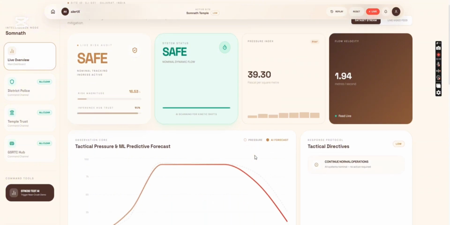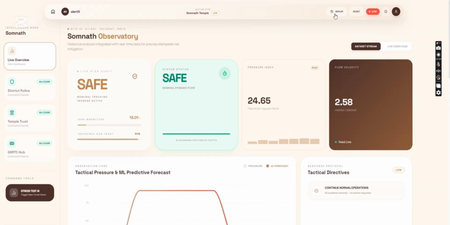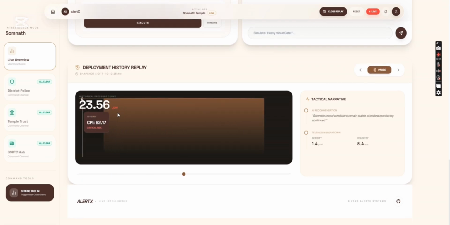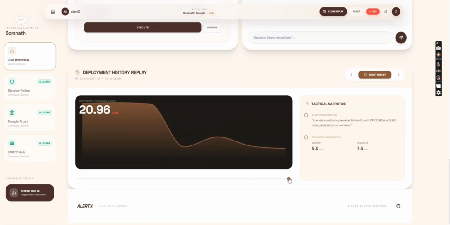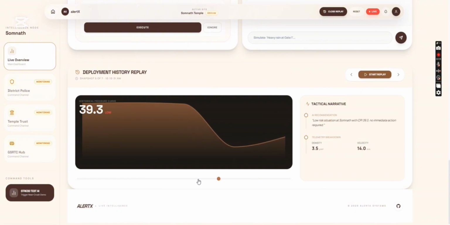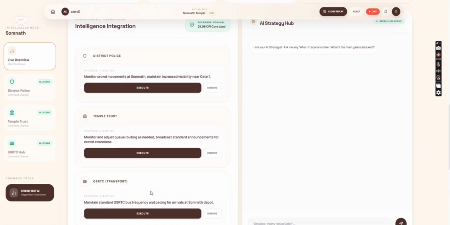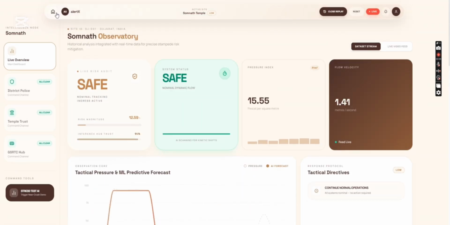Now due to unavailability of CCTV footage, we have used data sets which contain timestamp-wise data of people coming in and people going out. This is our replay feature. If we click on replay, you can see the flow happening, like before in stress analysis the rate was high, and as we closed it the rate goes down slowly. So here you can see the density throughout, that before it was high, then it comes down. This is the data set giving predictions, and the graph is based on it.